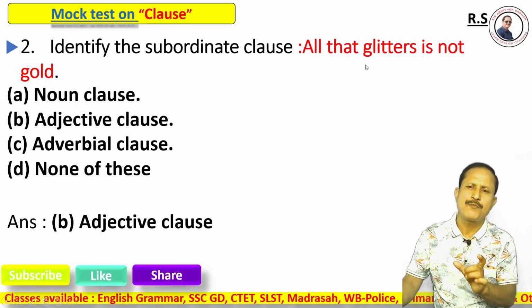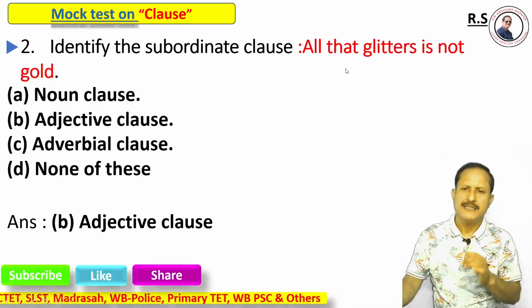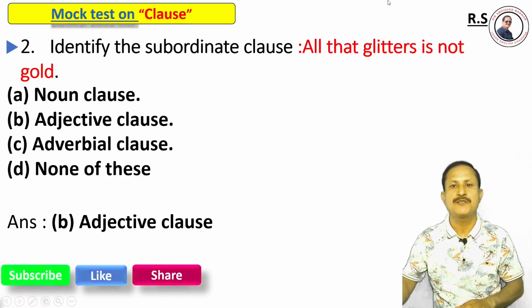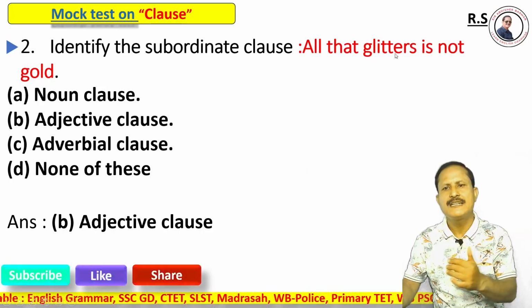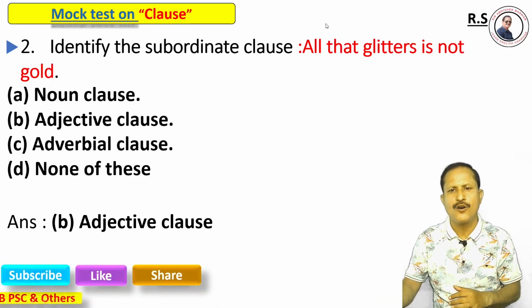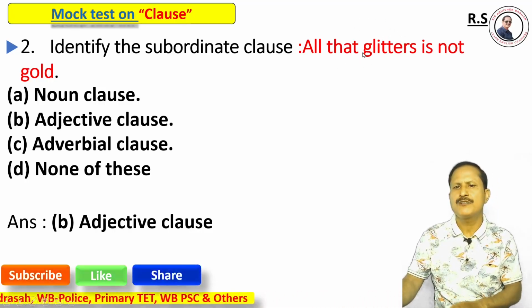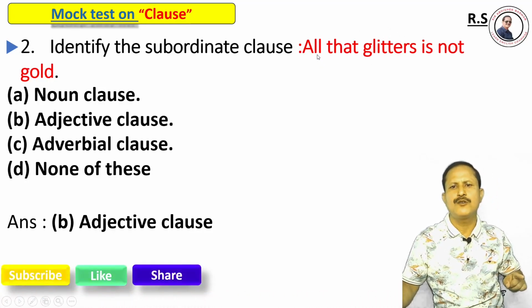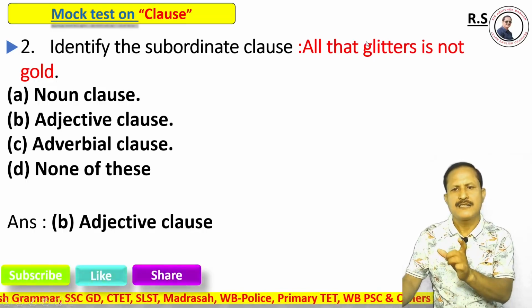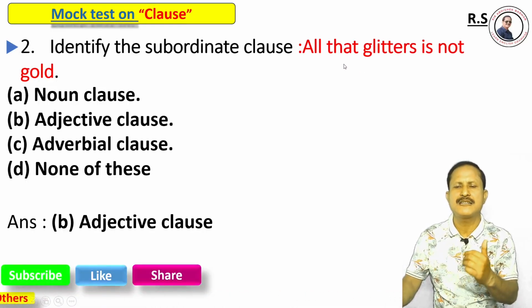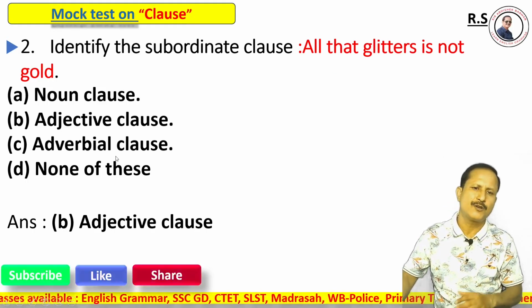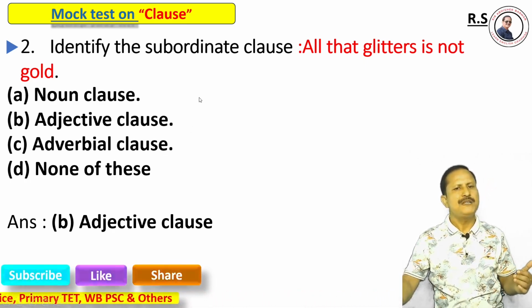And what type of subordinate clause is this? This subordinate clause is an adjective clause because that glitters. Which glitters? All. Here all is the subject. This is a noun. This subordinate clause qualifies the noun all, as the subordinate clause acts as an adjective. So this is an adjective clause. Option B is the correct answer.